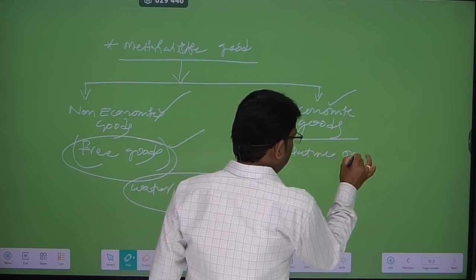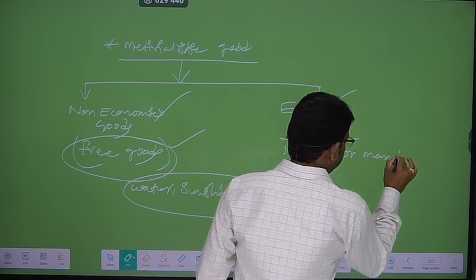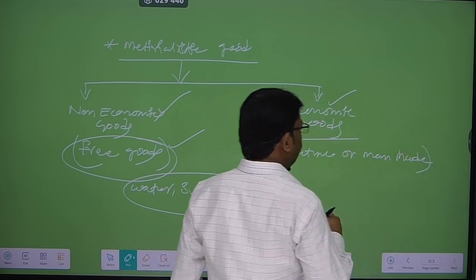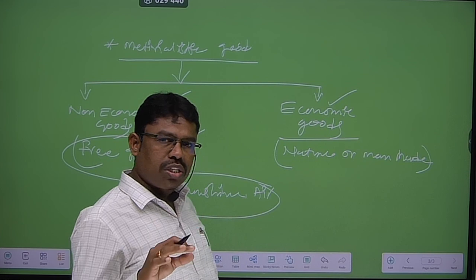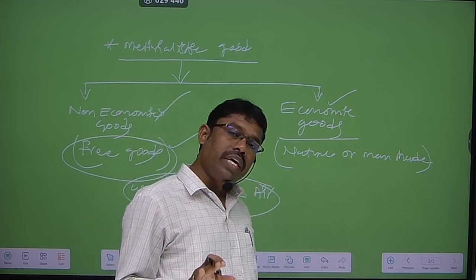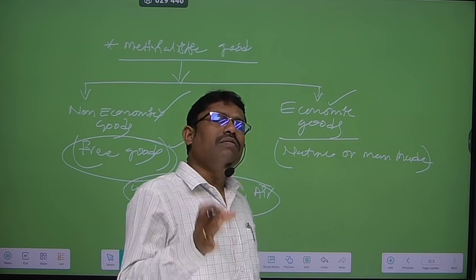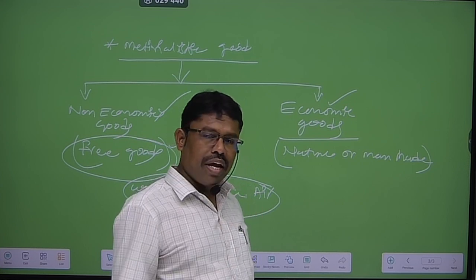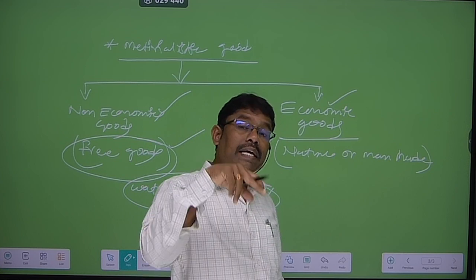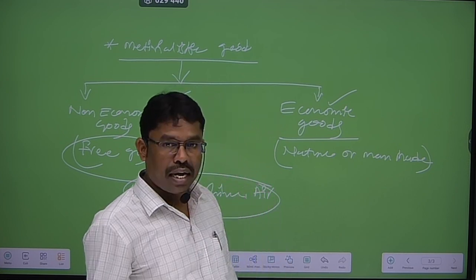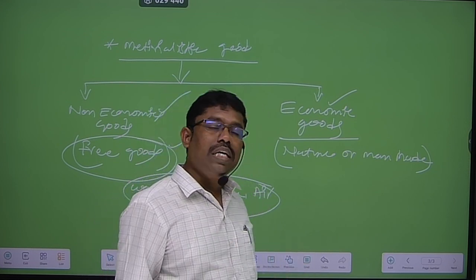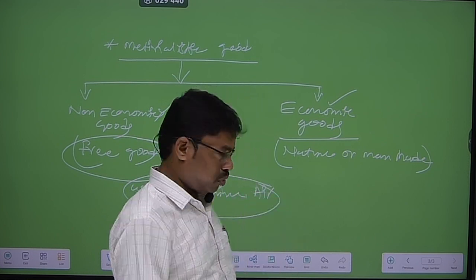Okay, so which goods are mostly man-made, which goods have a price, and which goods supply is always limited than their demand? Such kind of the goods are called economic goods.